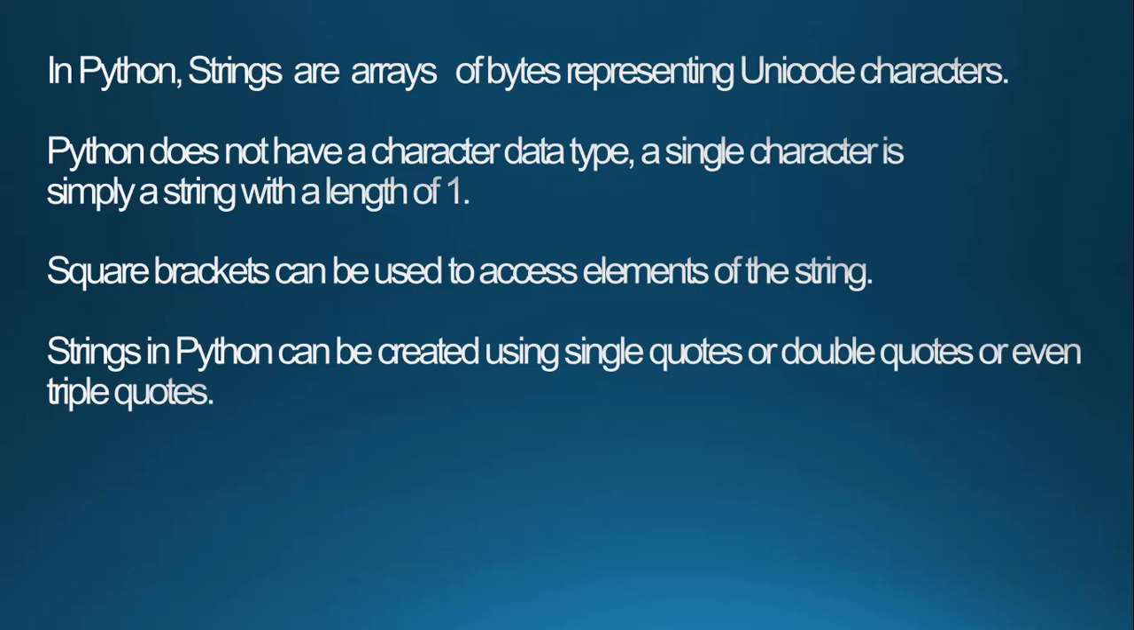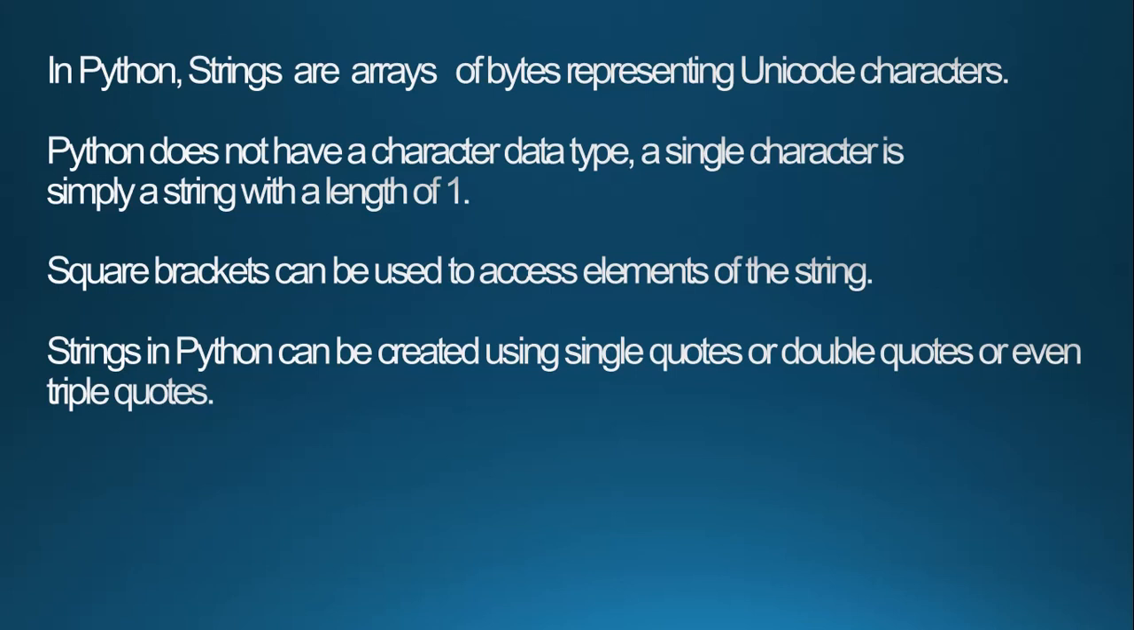In Python, strings are arrays of bytes representing Unicode characters. Python does not have a character data type, so a single character of a string is a string of length one. If we have a string of length 1, we can say that this is a character.